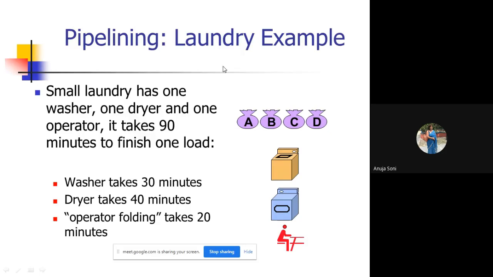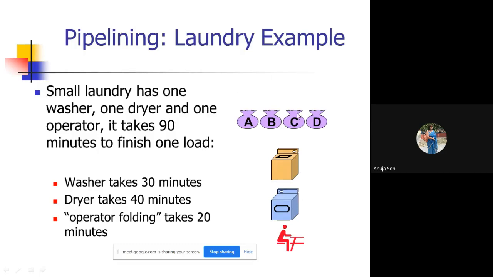This is the example of laundry. Four loads of clothes are there which need to be washed. We have three kinds of processing units. The small laundry has one washer, the first part, that will be washing the clothes. One dryer, the another part, that will be drying the clothes, and one operator is there just to fold all the clothes. So at three stages the work has to be done.